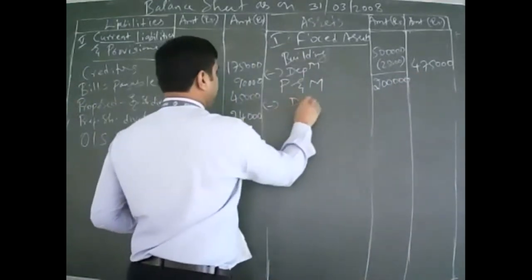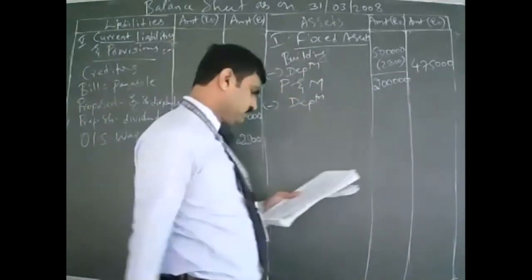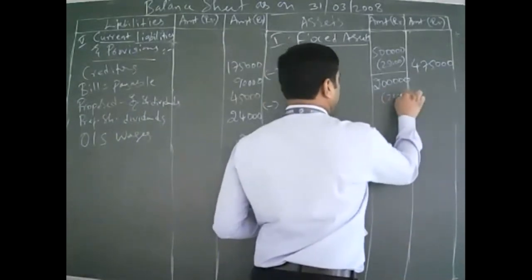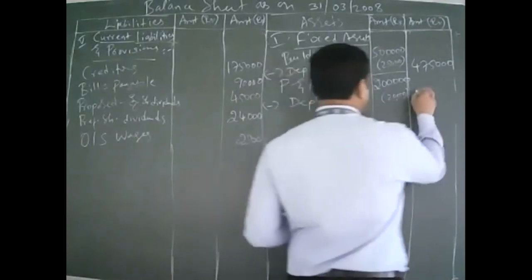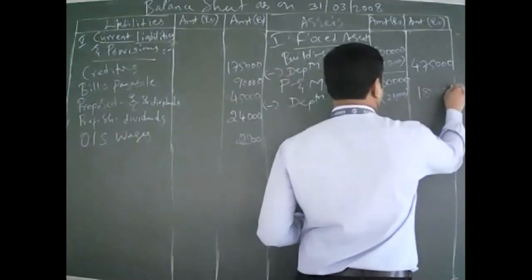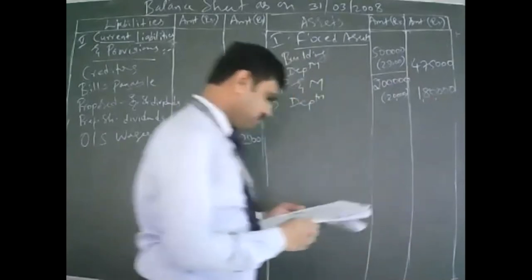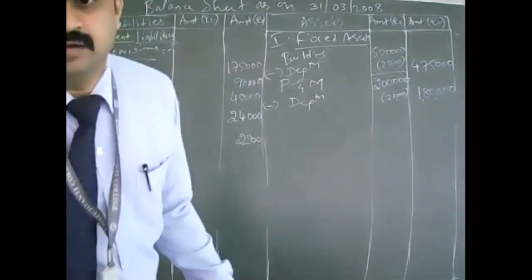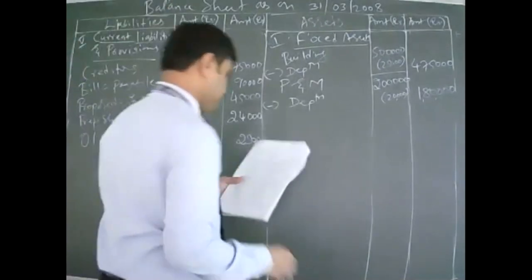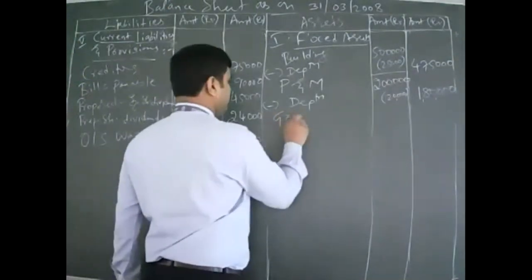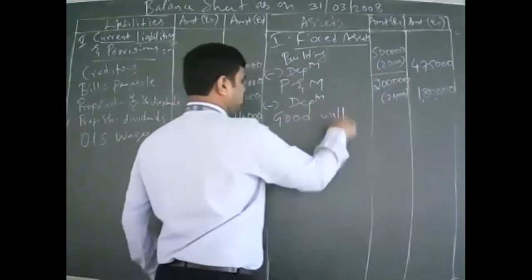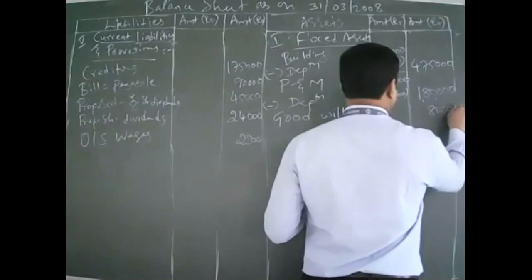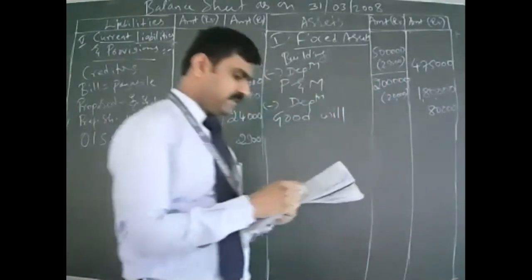Then deduct depreciation, 20,000. So you get 1,80,000. Any other fixed assets? Goodwill. How much is goodwill? 80,000.